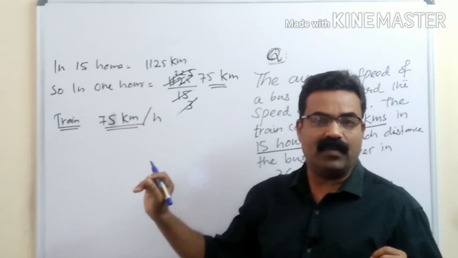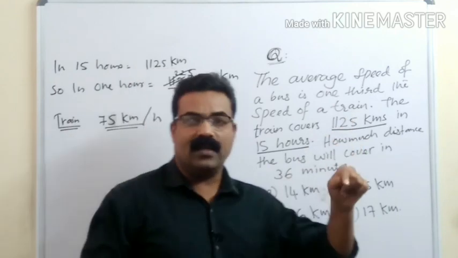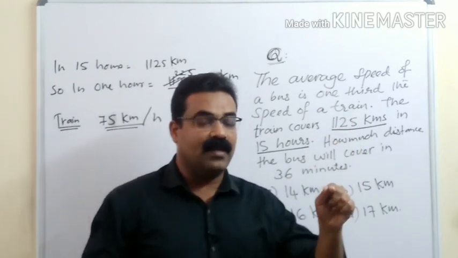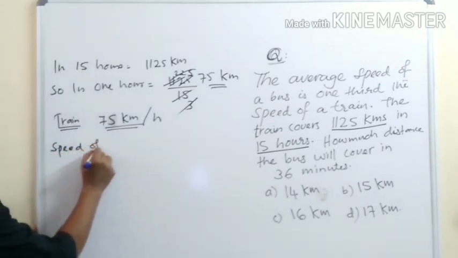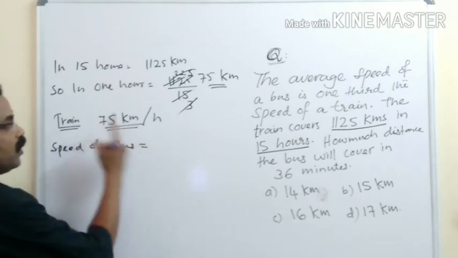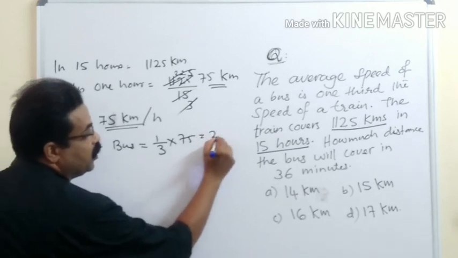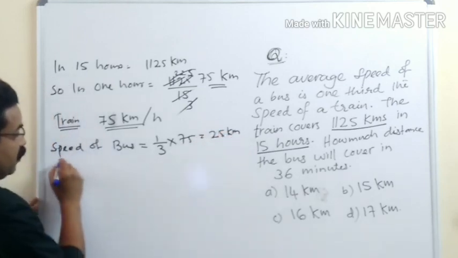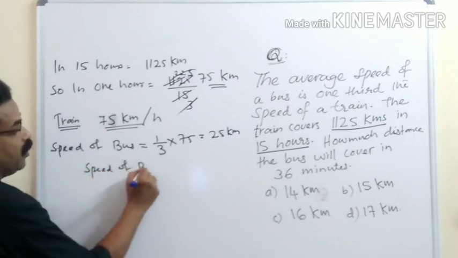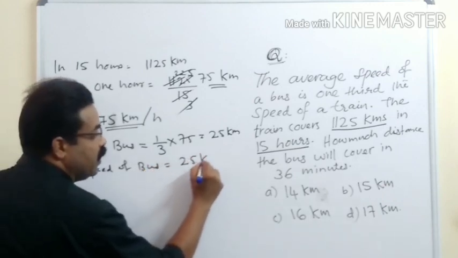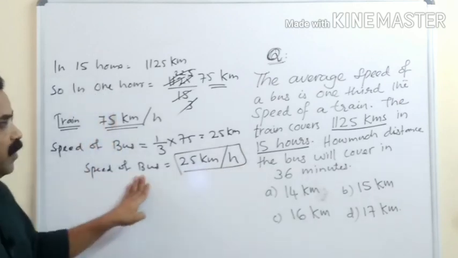1 hour 75 kilometers. But the average speed of the bus is 1/3 the speed of the train. 1/3 of the speed of the train is bus speed. So what is the speed of bus? Speed of bus is 1/3 into 75, which is equal to 25 kilometers in 1 hour. So speed of bus is equal to 25 kilometers per hour.